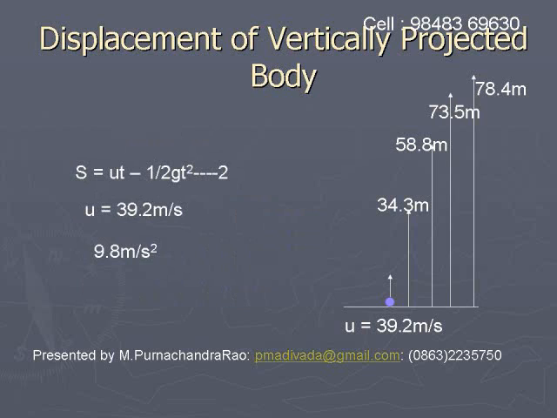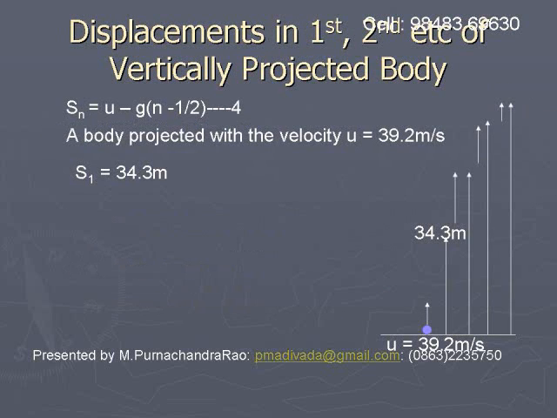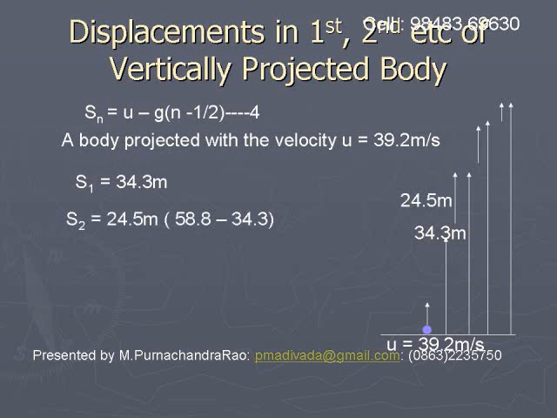Displacements in 1, 2, 3, 4 seconds, etc. of a vertically projected body. If you take the same body which is projected with a velocity 39.2 meters per second, then displacement in 1, 2, 3, 4 seconds, etc. will be calculated with the relation Sn is equal to u minus g into n minus half, where u is equal to 39.2, g is 9.8 meters per second square.